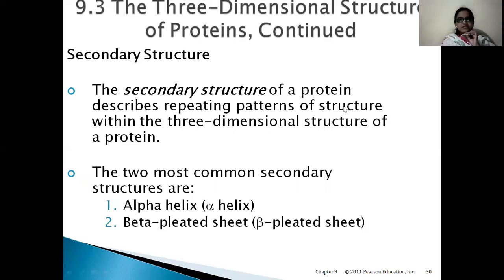Secondary structure of a protein describes repeating patterns of structure within the 3D structure of a protein. If you take a functional protein, there will be some repeating structures or repeating patterns. Those patterns can be studied under this secondary structure. These repeating patterns can be of two types. One is alpha helix and the other one is beta pleated sheet. So secondary structure is of two types: alpha helix and beta pleated sheet.